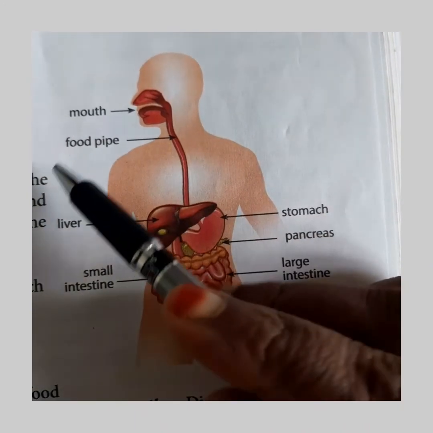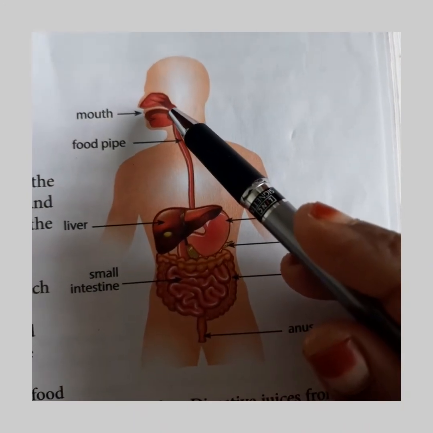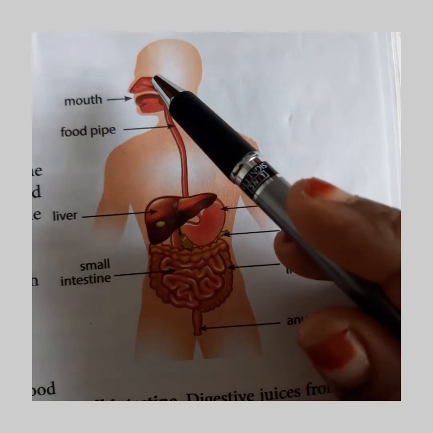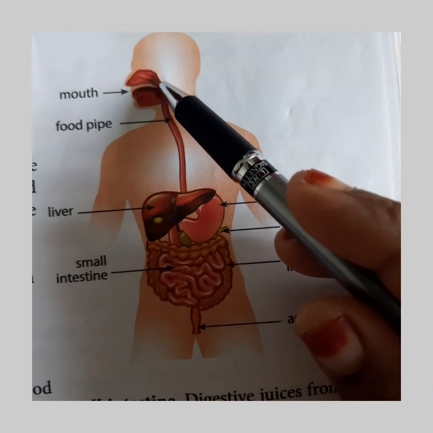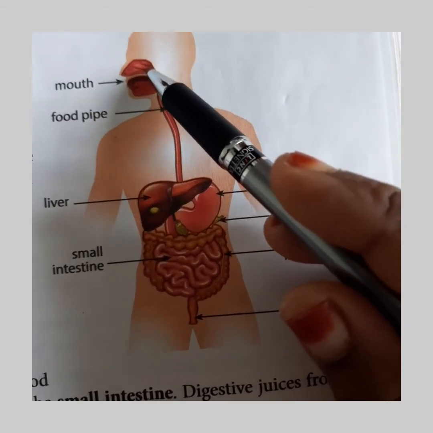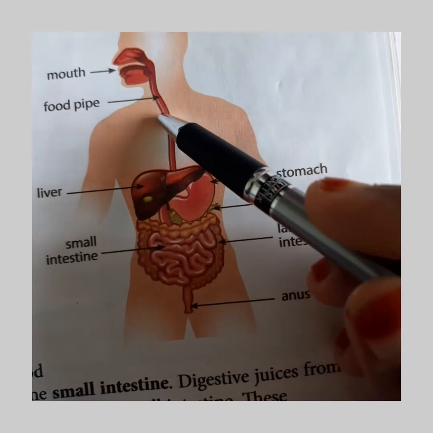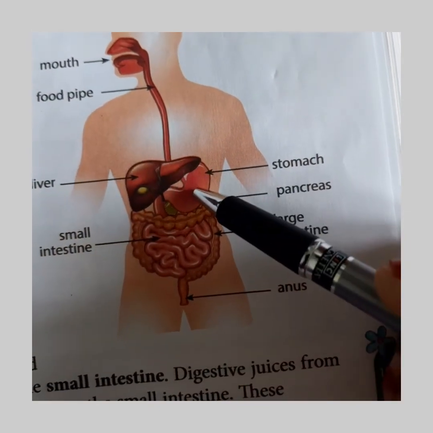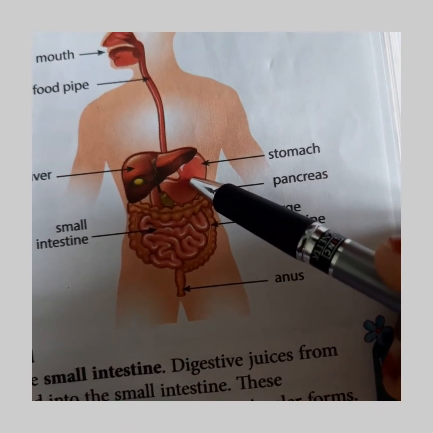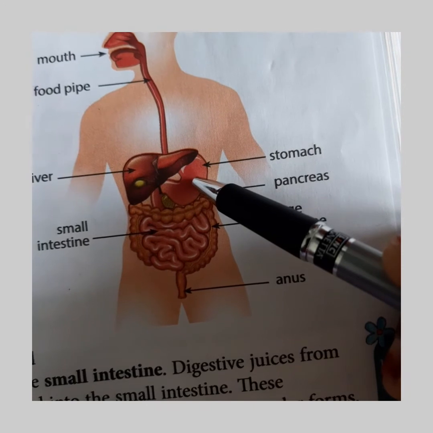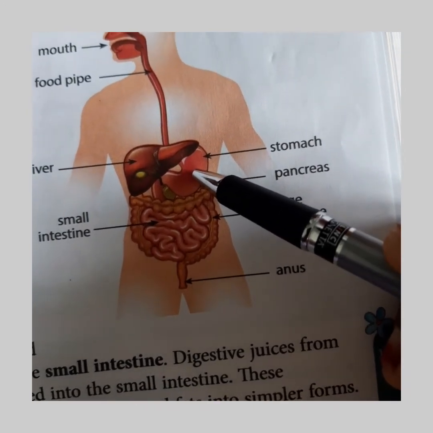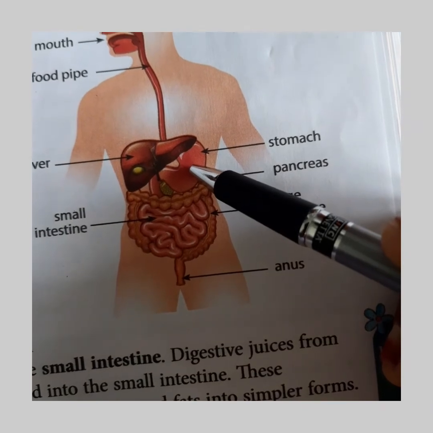So once again I repeat, in the mouth we chew the food and it is mixed with saliva. The carbohydrates are broken down in the mouth itself. Saliva helps in the breakdown of carbohydrates, and the food passes through the food pipe and reaches the stomach. The stomach is the sac-like organ where the food is churned. In the stomach, the food mixes with several digestive juices to break down the food.